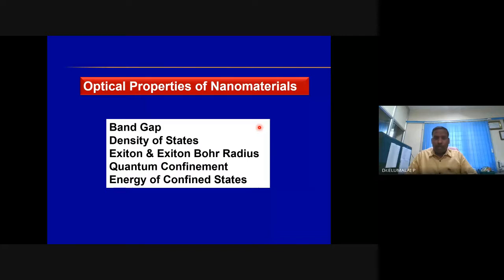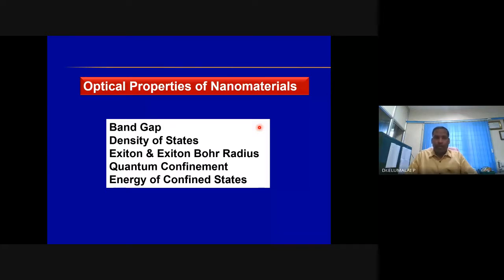A big gamut of colors can be generated for any semiconductor, or any core shell materials, zinc sulfide, cadmium sulfide. If you make core shell, almost a big gamut of colors is possible from the same material. You only have to engineer the band gap, the grain size, particle size. So the appearance of the materials is different, meaning optical properties of nanoparticles are totally different from those of bulk materials.